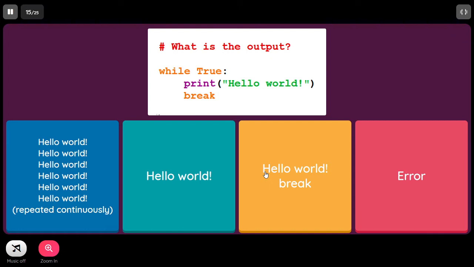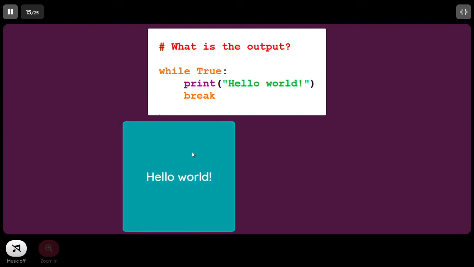What is the output? So here we are checking the condition directly. We are setting the condition as true and then we are printing hello world and then breaking. So it will be printing hello world and immediately it will come out of the loop because of this break statement.